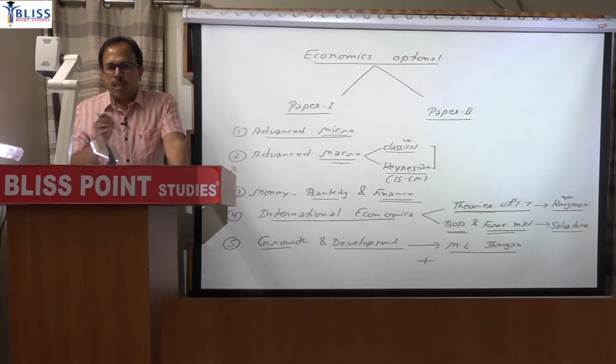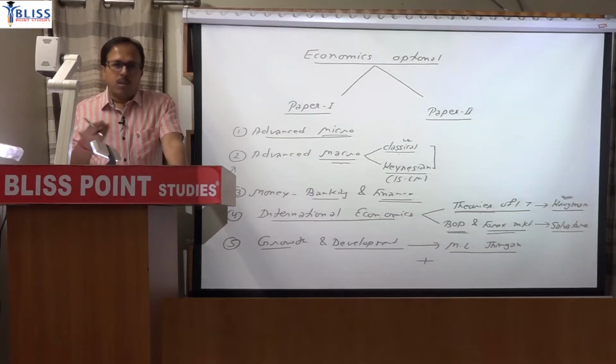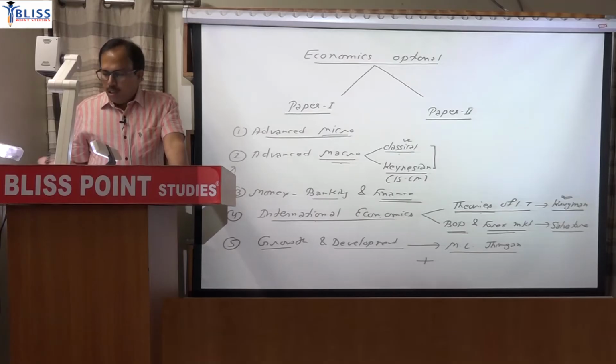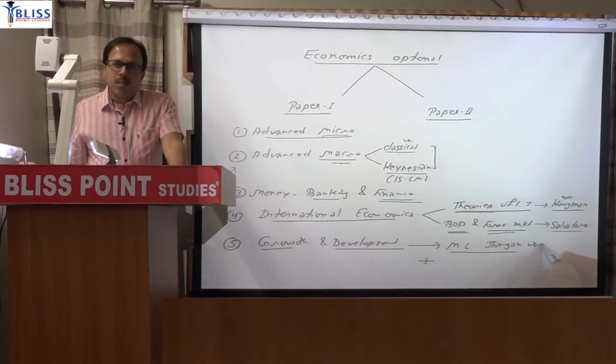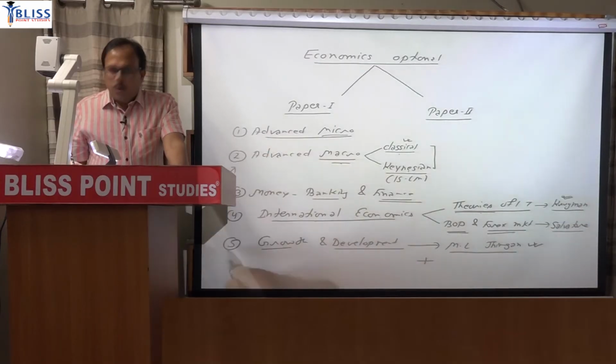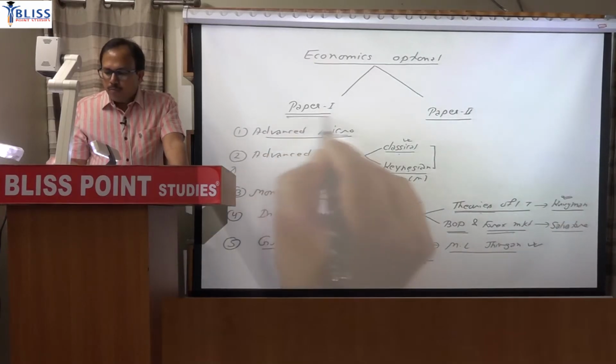The important chapters, like the 2020 question on the Romer model, research and development aspect in the growth model. So those new models, you can say the exogenous growth model, the recent theories, for that purpose you require a separate source. Those are not included in the conventional book. So conventional growth models you will be getting in that M.L. Jhingan book. So 5 topics, subtopics you can say within paper 1.